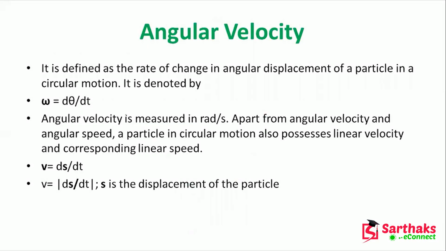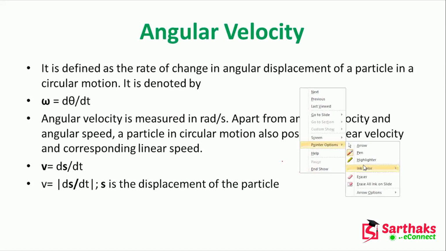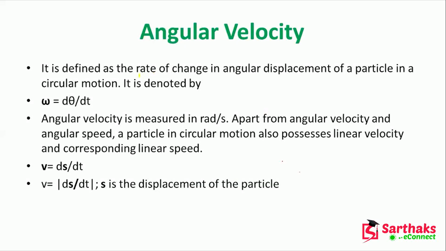Now the angular velocity. It is defined as the rate of change in angular displacement of a particle in circular motion.